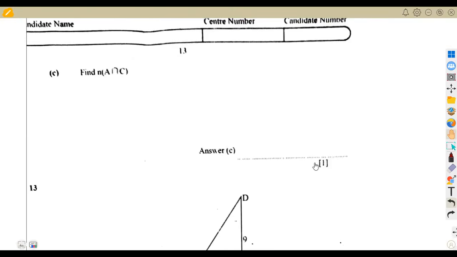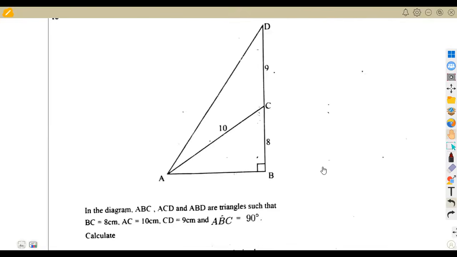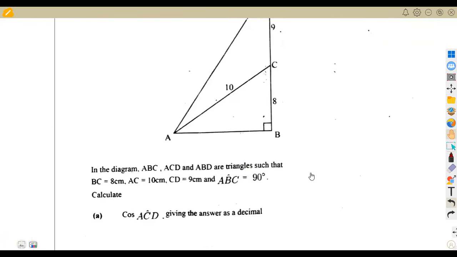All right, question number 13. This one, guys, we wasted our marks, but no problem. Let's see. Question number 13, it was application of trigonometry.